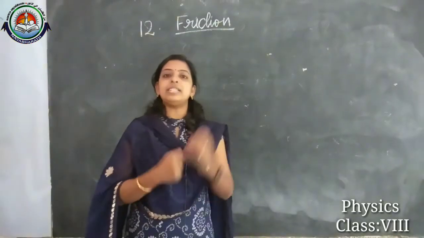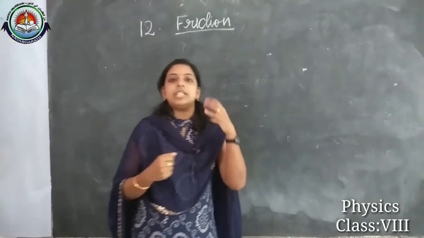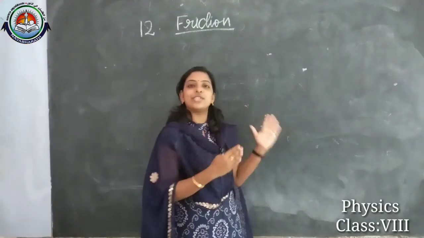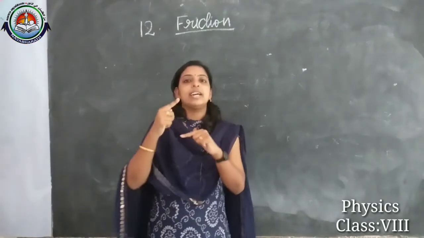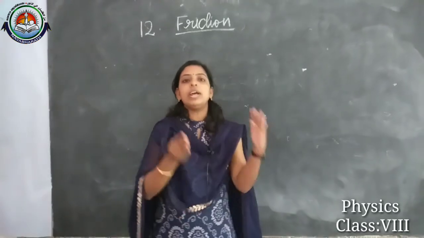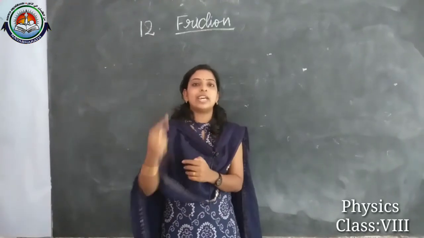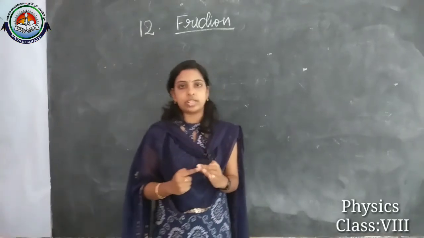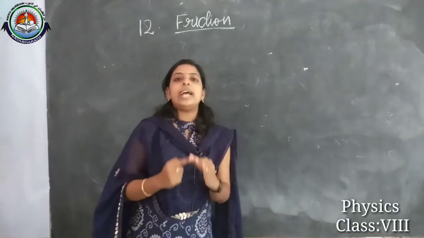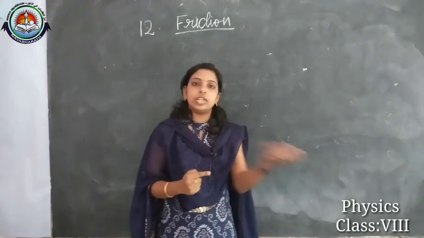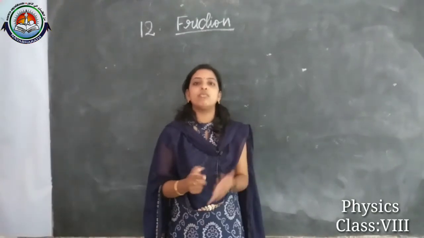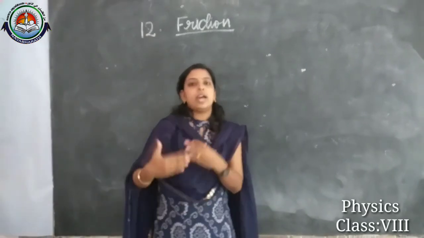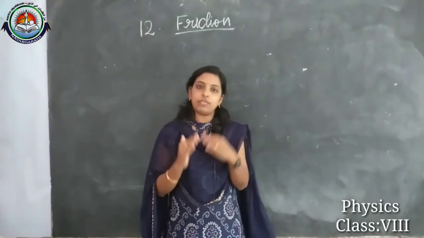Because we already discussed that frictional force is a contact force, and in the rolling of the ball on the ground, the surface of the ball and the surface of the ground are in contact, right? So the surface of the ground produces an opposing force to the motion of the ball.